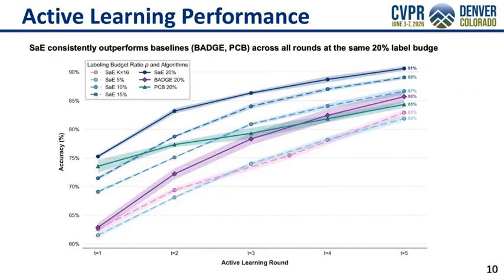This figure shows performance curves across active learning rounds. SAE consistently outperforms all baselines at the same 20% label budget. The gap is especially pronounced in early rounds, which is exactly where cold start methods matter most.